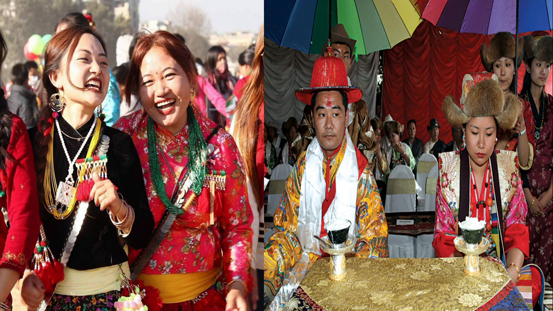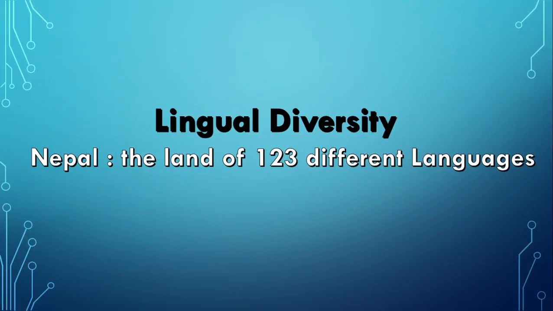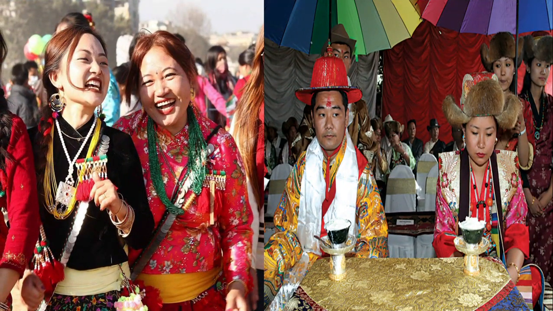Now see here, some Sunuwar girls are smiling in their festival or maybe in some ceremony. And another picture is related to the wedding of Sherpa community. So it means that our country Nepal is a multicultural country.